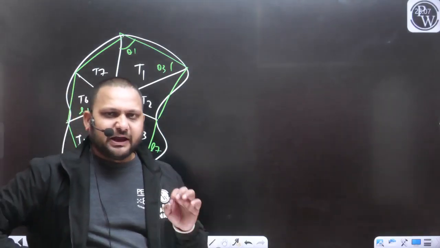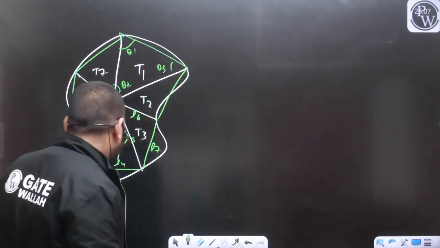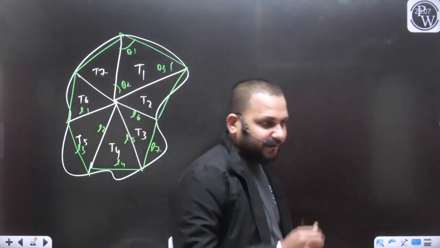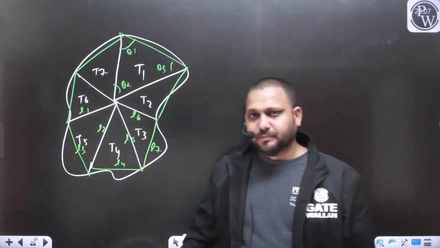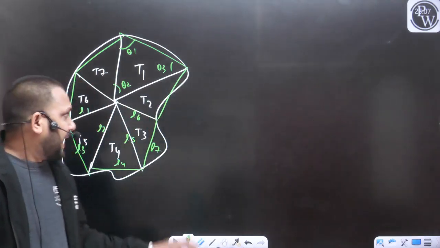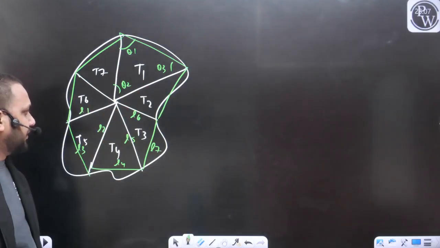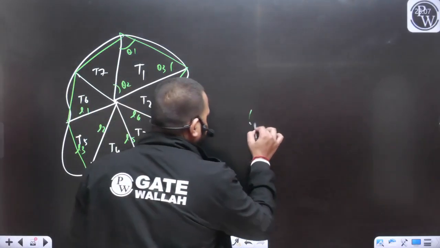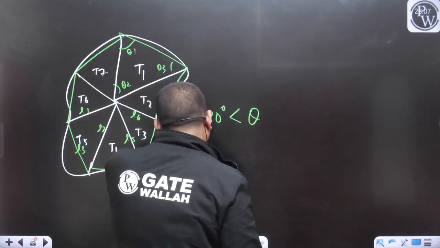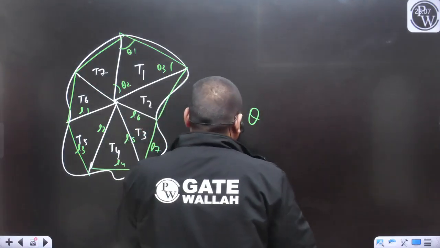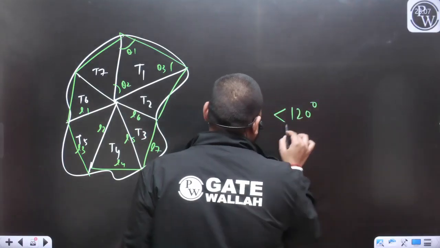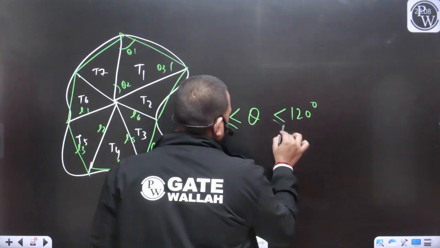One point that you should know in the case of triangulation, whenever we are going to apply this method for collecting the data, what we should remember is that any angle of this triangle should not be less than 30 degrees, and it should not be greater than 120 degrees.